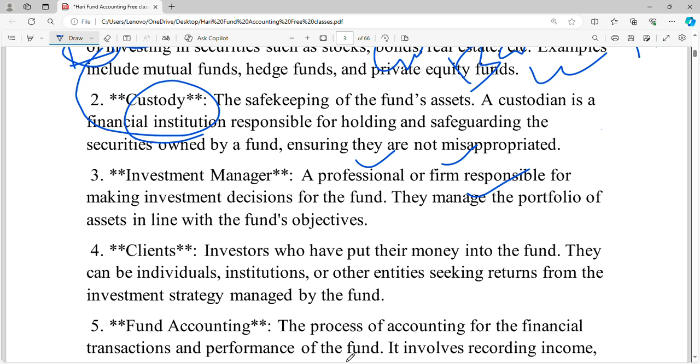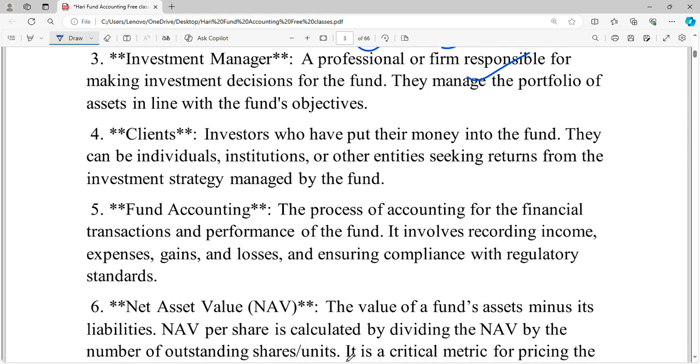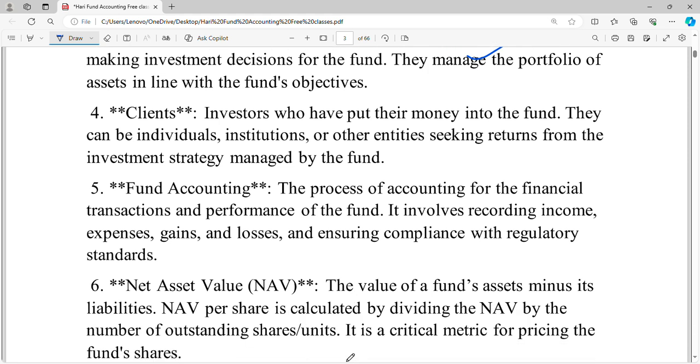If the fund objective is real estate, they are responsible for deciding to invest amounts in real estate only. Next, who is the client here? Investors who have put their money into the fund, who may be individuals, institutions or other entities seeking return from the investment strategy managed by the fund.